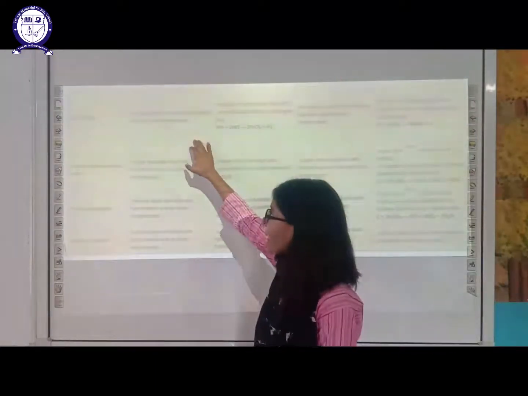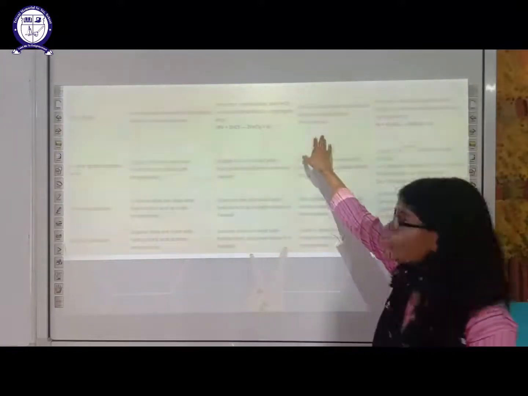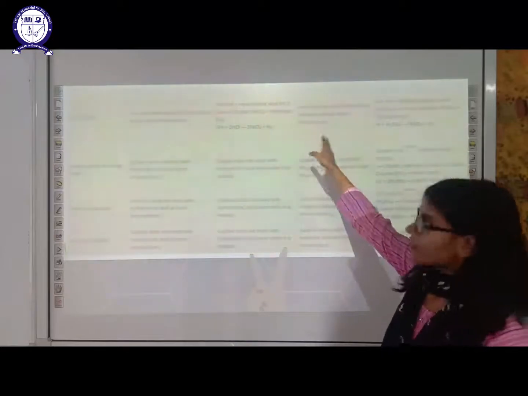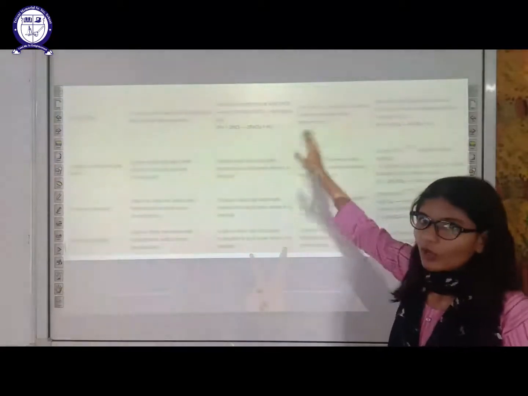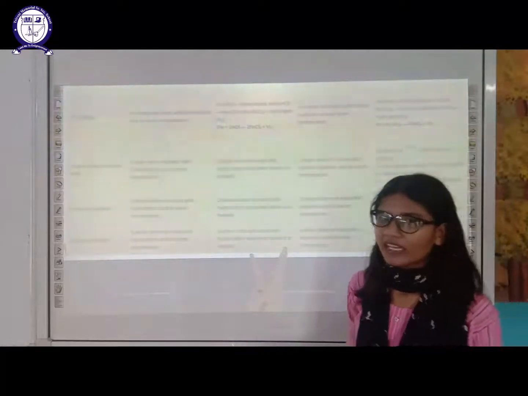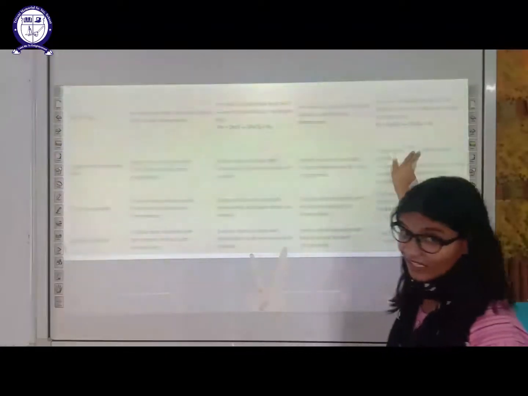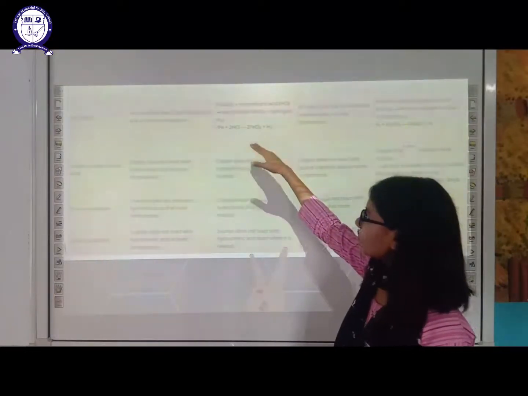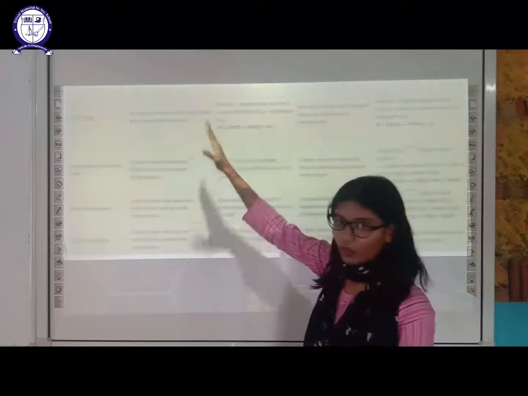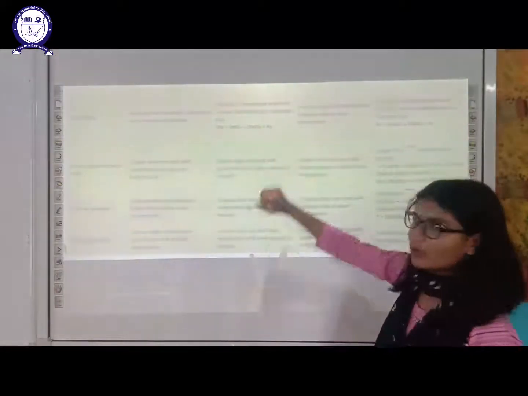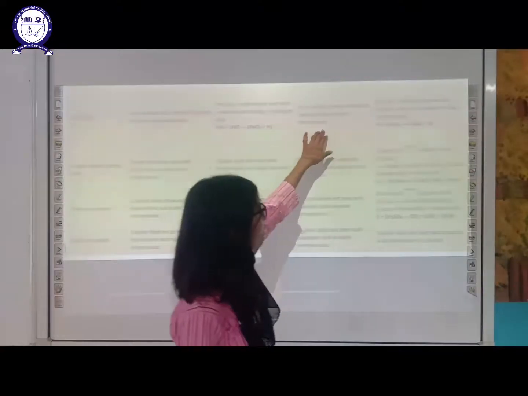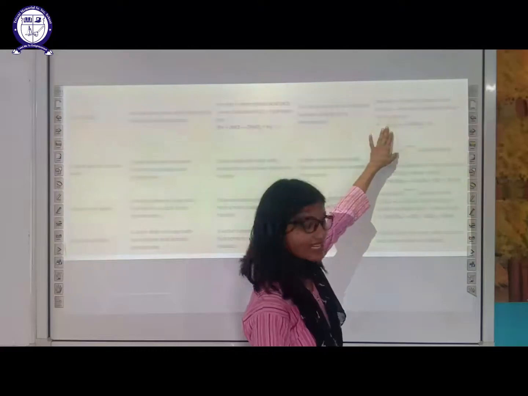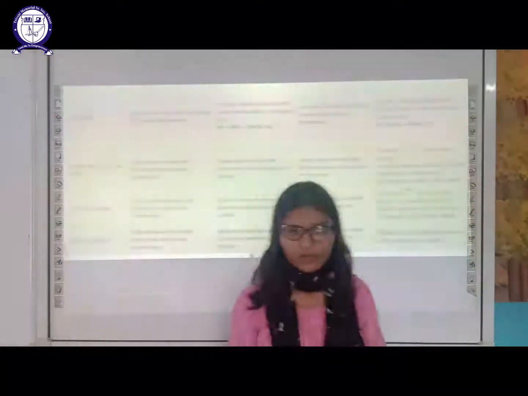It will not react at room temperature with either acid, neither hydrochloric acid nor dilute sulfuric acid. But if we increase the temperature, it will start reacting. With hydrochloric acid, it will give iron chloride, that is ferrous chloride, plus hydrogen. Same in the case of dilute sulfuric acid: when we heat the process, it will give ferrous sulfate in addition to hydrogen.